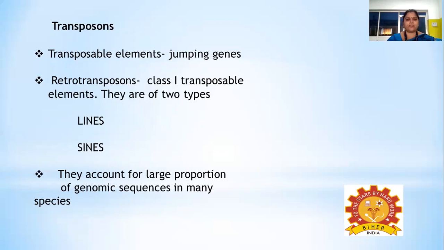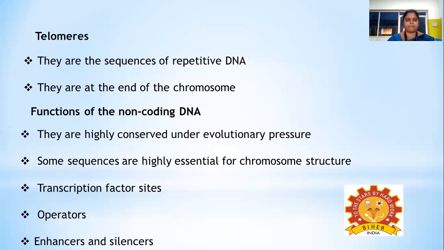They are of two types. One is called LINEs, the other one is called SINEs. LINE stands for long interspersed nuclear elements, and SINE stands for short interspersed nuclear elements. Both of these transposons belong to the class of retrotransposons. That means they use RNA as an intermediate for transposition. They account for a large proportion of genomic sequences in many of the species.